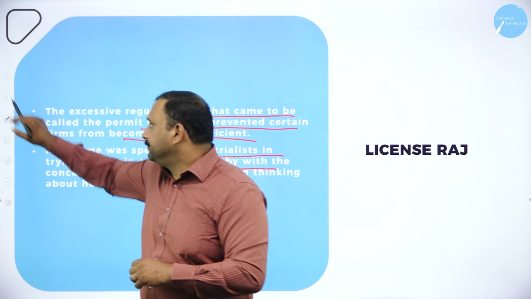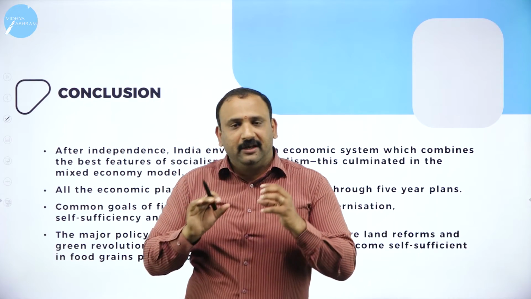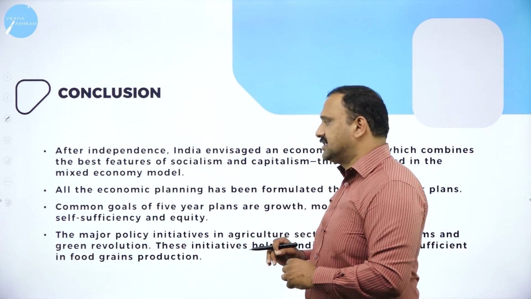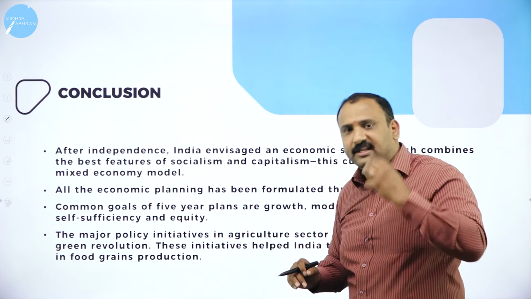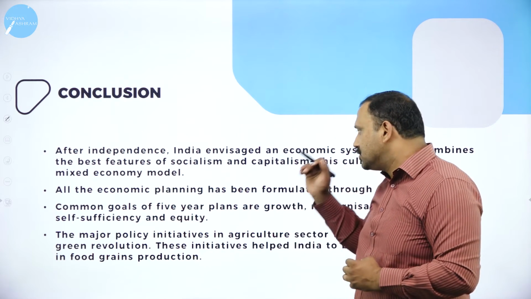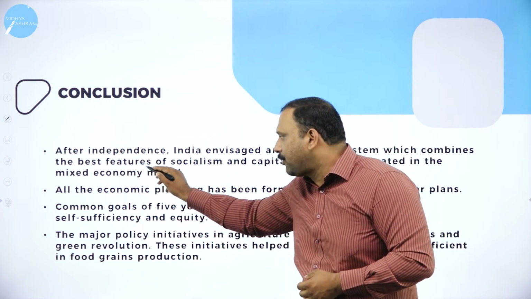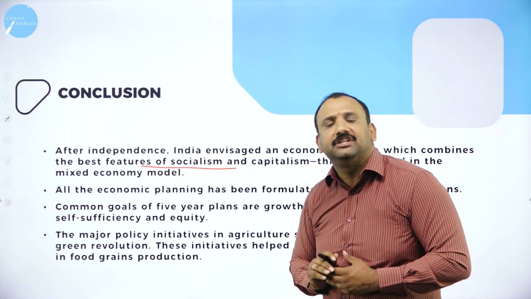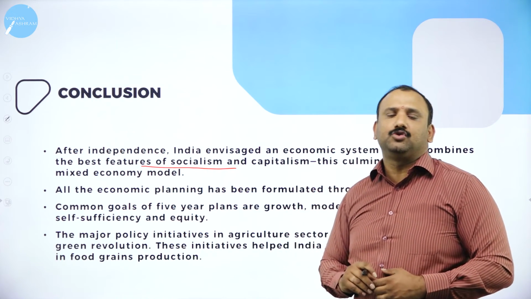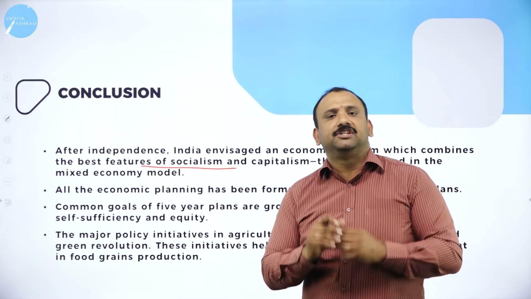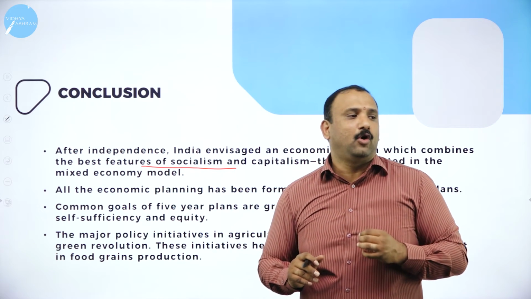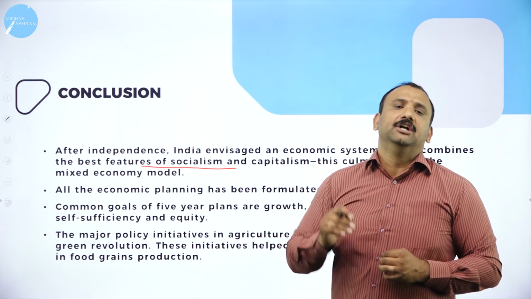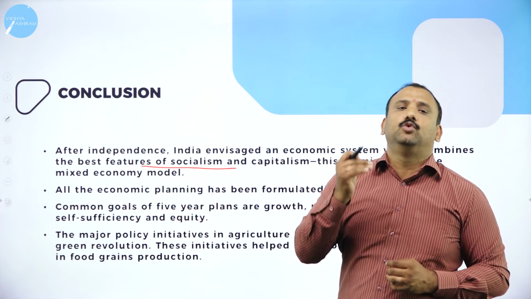Now, moving forward, we come to the conclusion of the session, looking at the factors that actually led to growth. After independence, the most important thing that we learned is socialism. We wanted to adopt a socialistic approach in development altogether. We all believed that socialism would lead to growth.